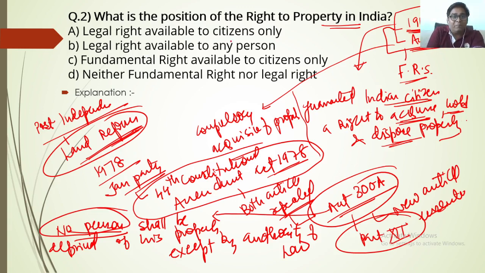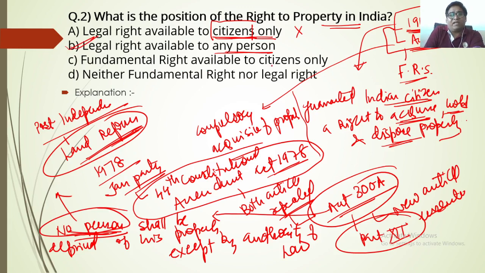So the option that this legal right is available to the citizen, the first option, is not a fitting answer. No person is much bigger than the citizen. The person could be a citizen or non-citizen, so it is applicable beyond citizens also. This would be a wrong answer. So legal rights available to any person is the most fitting answer.